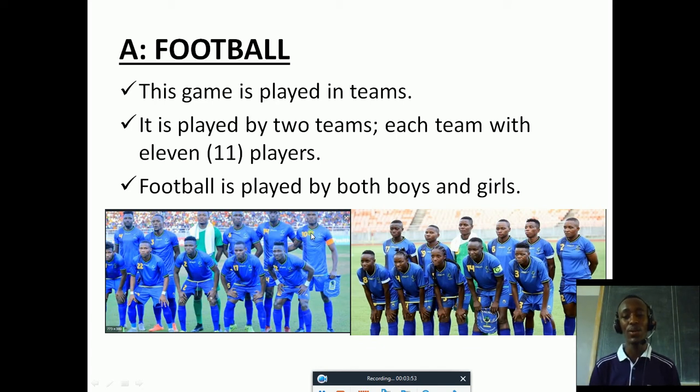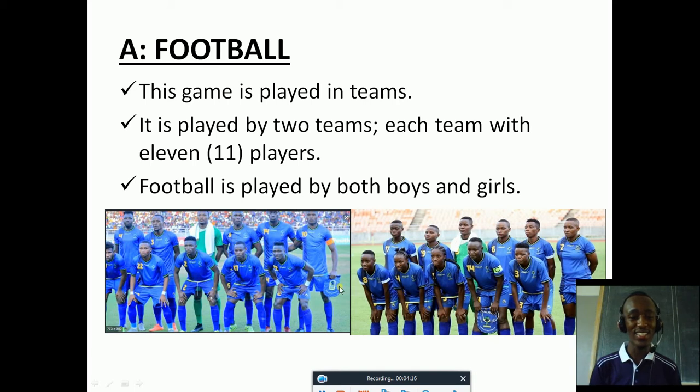It means we have 22 players on a pitch, 22 players who play a football game.